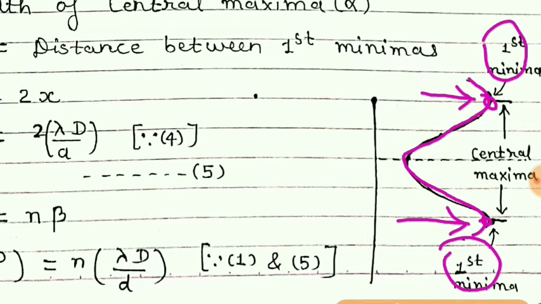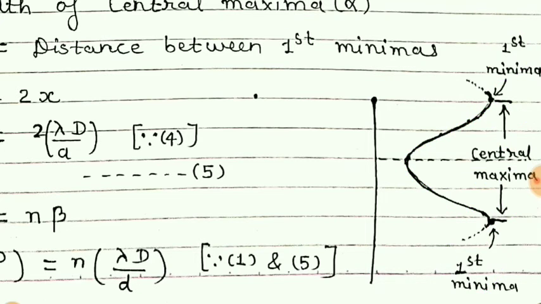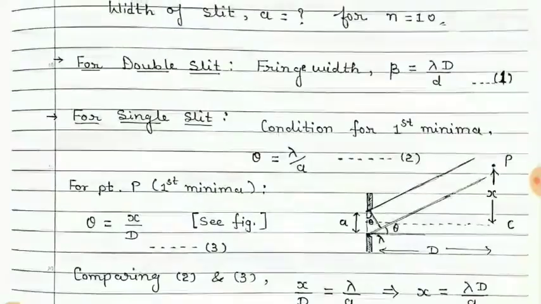So the distance between the first minimas will give us the width of central maxima. This is the upper first minima and this is the lower first minima.